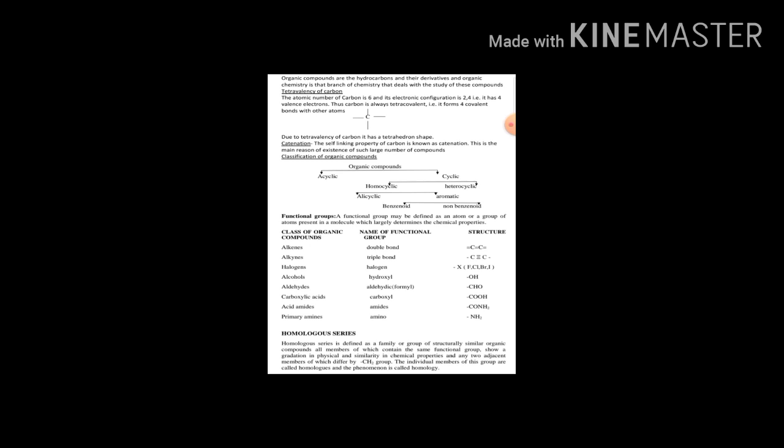They are also called benzenoid compounds, meaning they contain at least one benzene ring. Examples are benzene, naphthalene, phenol, aniline, and toluene. These are examples of aromatic compounds.